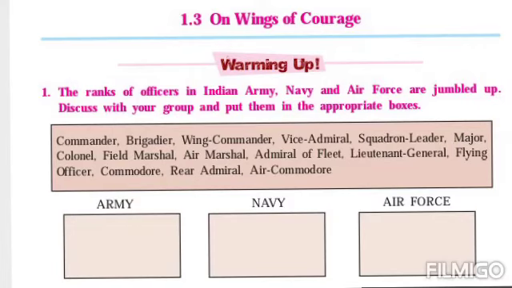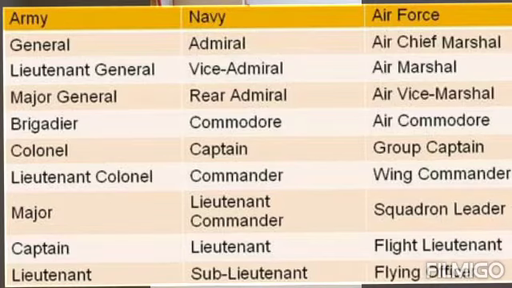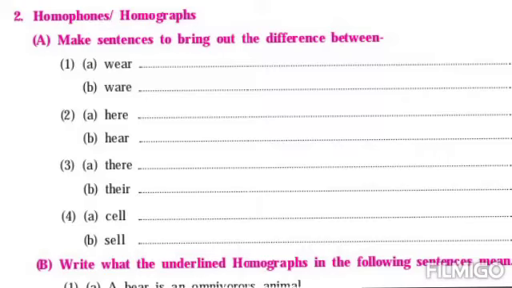Today we are going to discuss the third lesson in 10th standard English, that is Wings of Courage. In the beginning of the lesson, in Warming Up, we are asked to find out the ranks of officers in the Indian Army, Navy and Air Force. They are jumbled up here, so we have to arrange them with the ranks. I will provide you one image. Go through that image, you will find out the ascending or descending order of the ranks. So accordingly you arrange it.